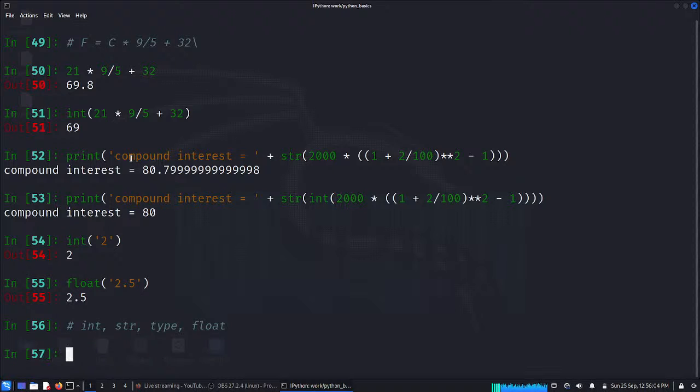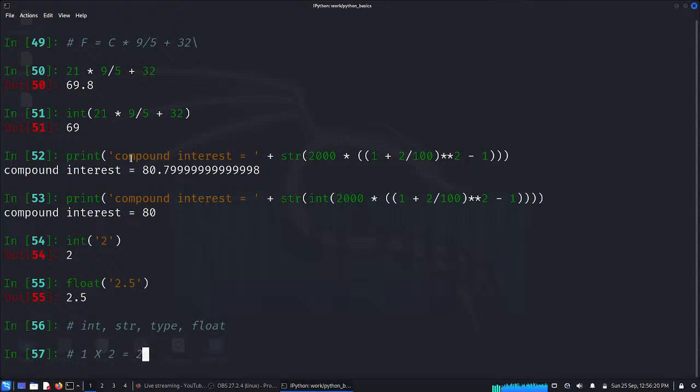So let us do a simple exercise. I want to print, say, the multiplication table for 2.